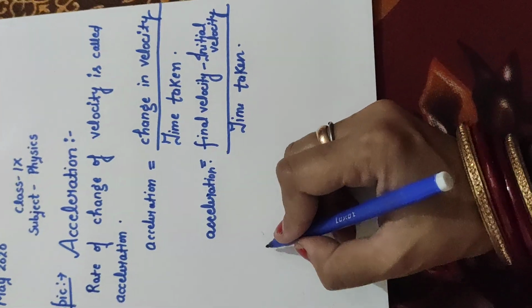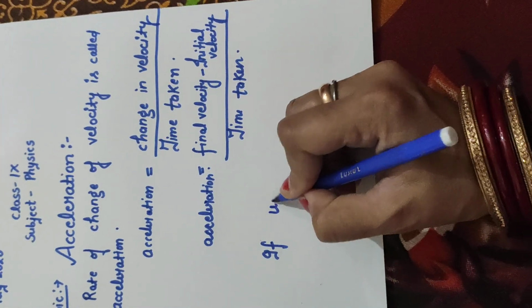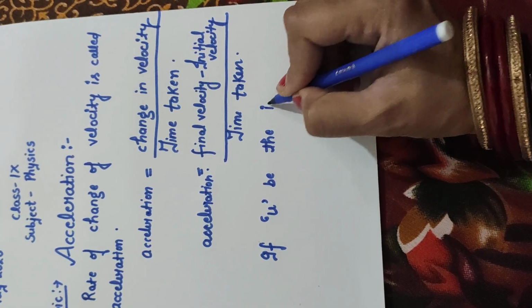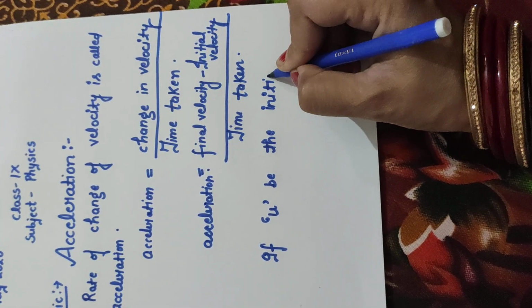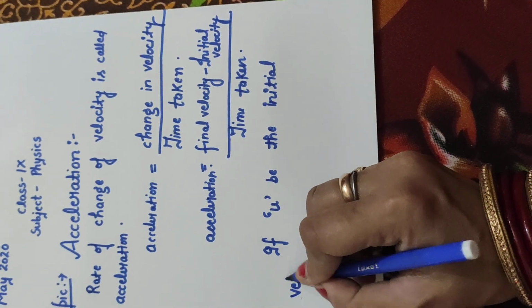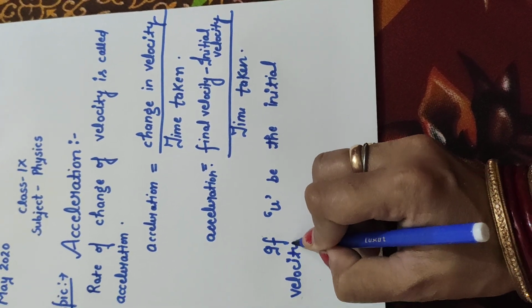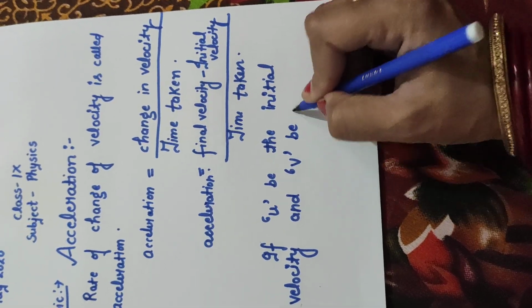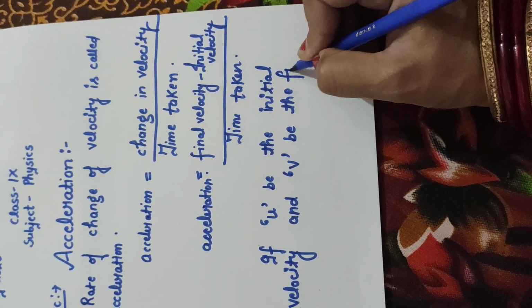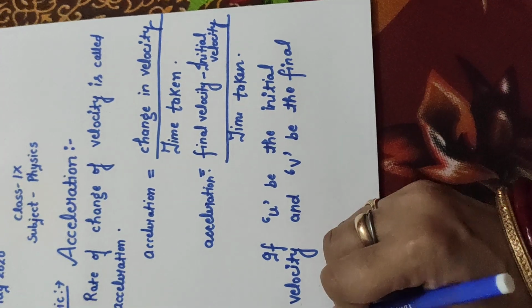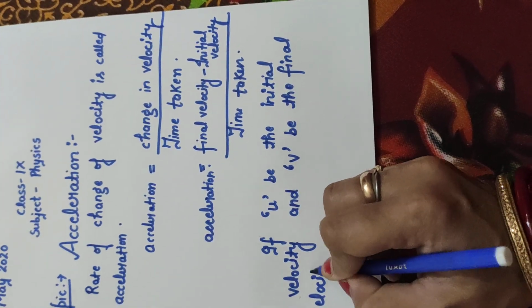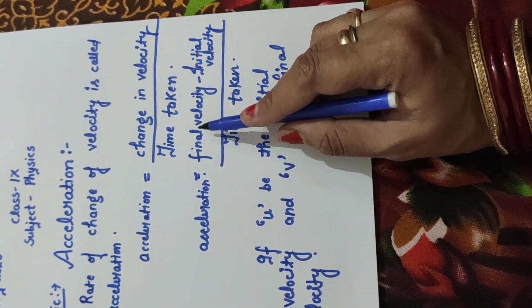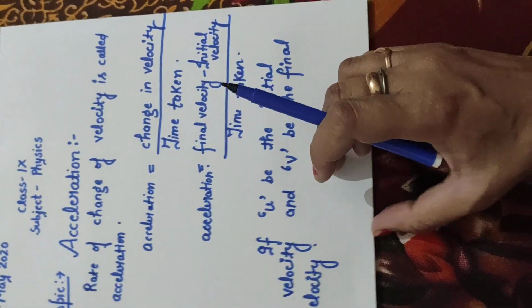Suppose u is the initial velocity, that is the symbol you take for the initial velocity, and v is the final velocity, and t is the time taken to change from initial velocity to final velocity.